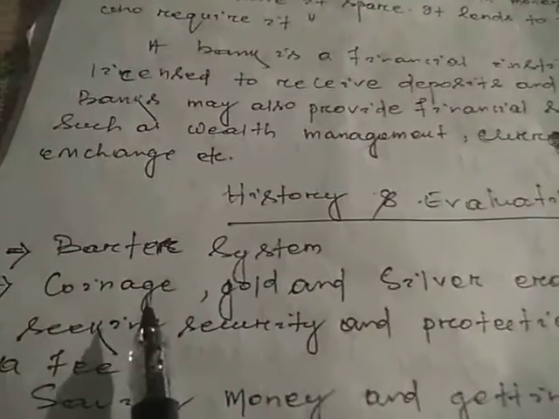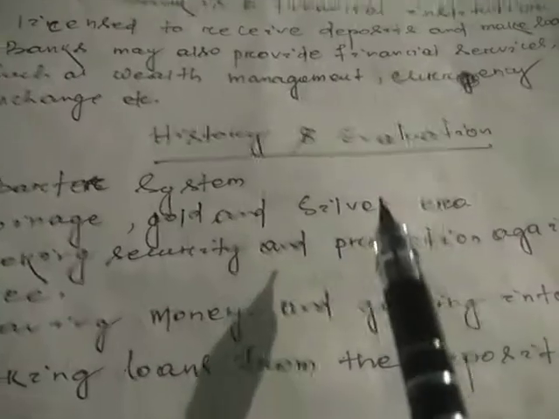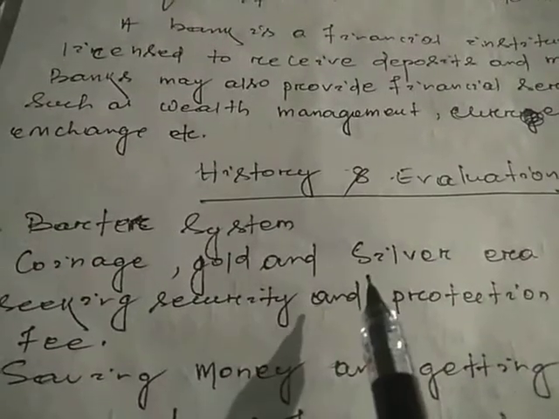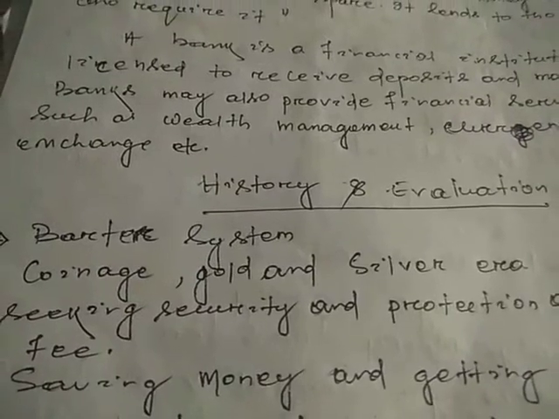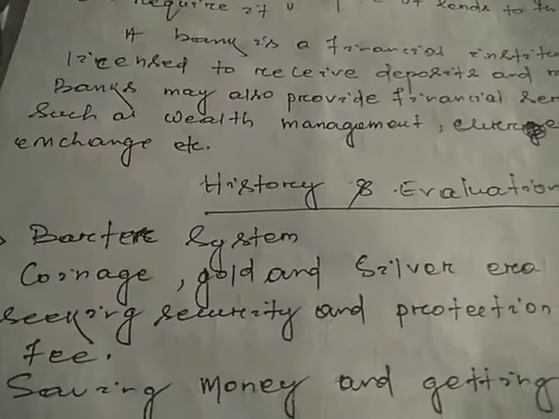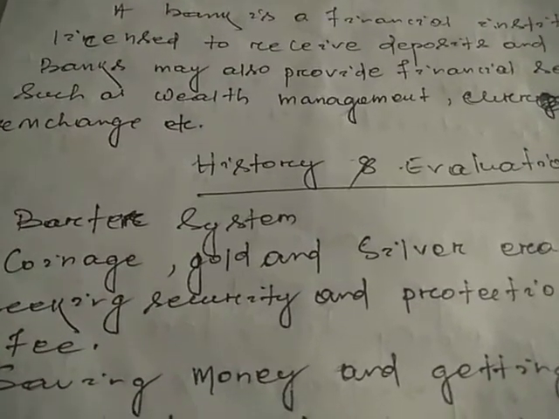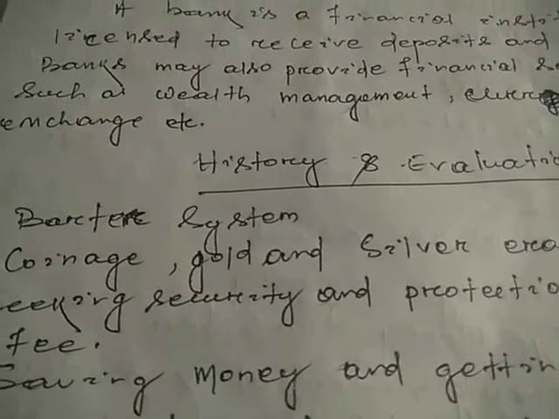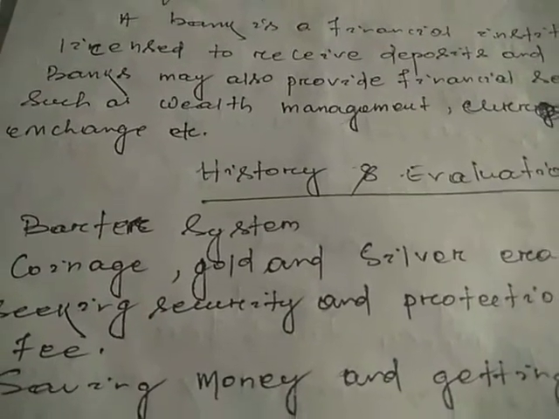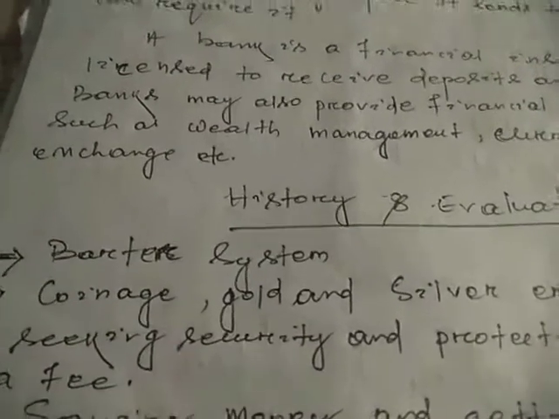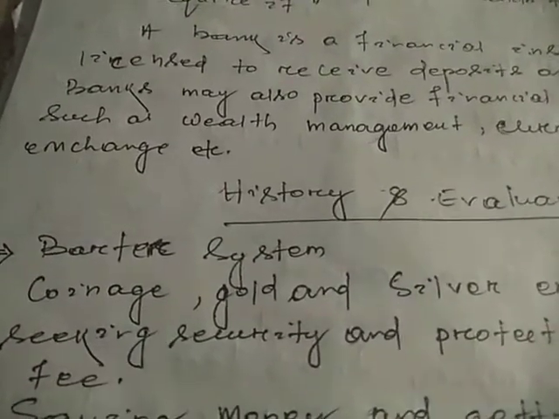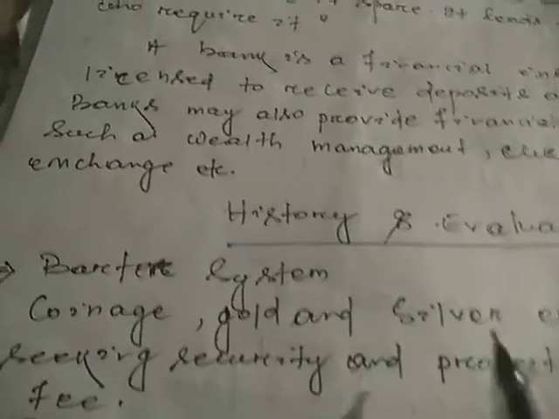After that, another system is the coinage, gold and silver era. Coinage, gold and silver era means the time of kingdoms. Some rich people, some specific people, exchanged their goods with the help of coinage. Sikka means coin, gold and silver also. It was the time of kingdoms.